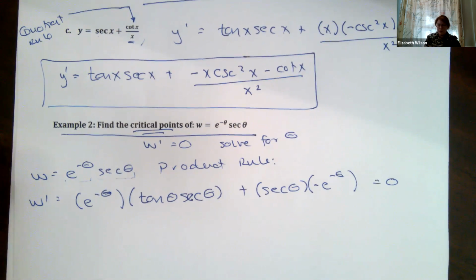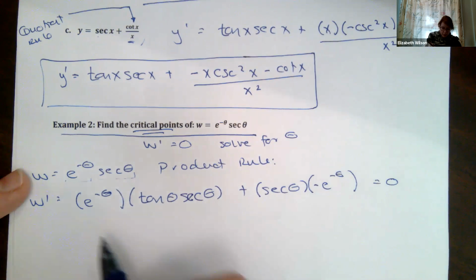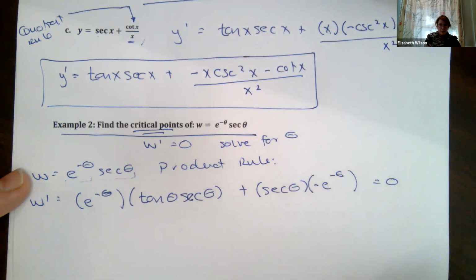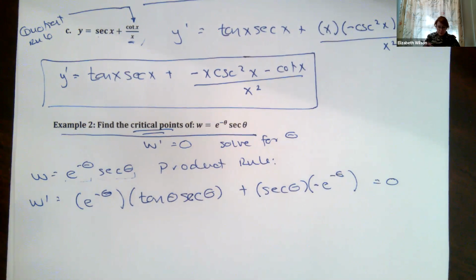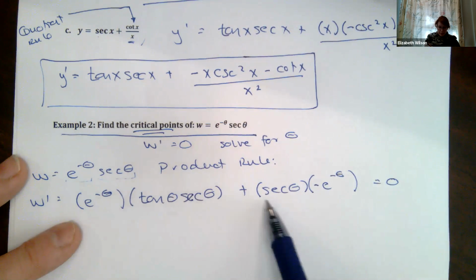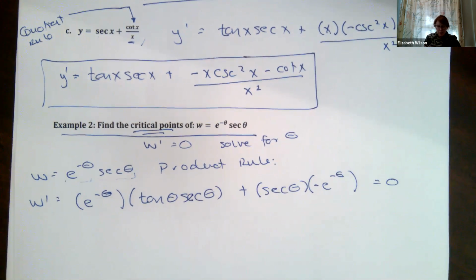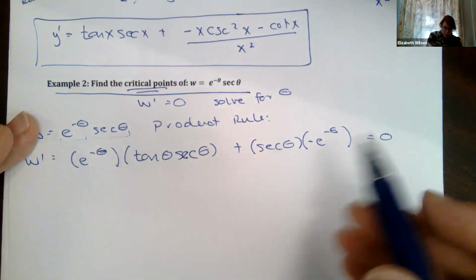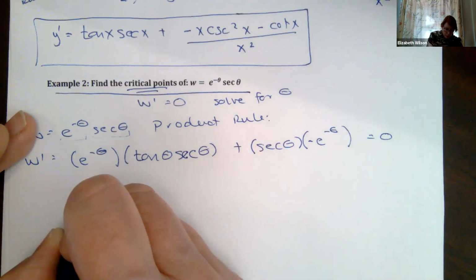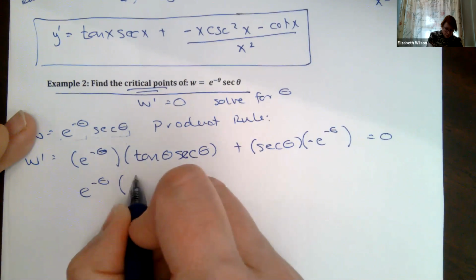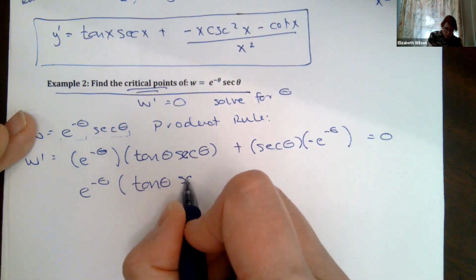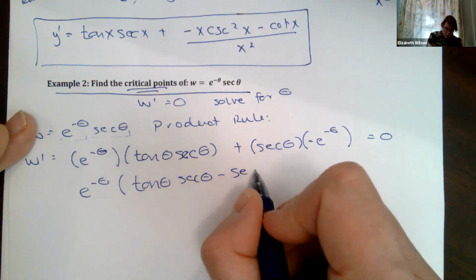Okay, so we're going to handle this like we do with algebra. So I have an e to the minus theta and e to the minus theta. I'm going to factor that out. I could factor out an e to the minus theta and a secant, but I'm going to keep all the trig in one spot. It's just a style. You can factor them both out. So I'm going to factor out e to the minus theta, and I'm going to get tangent of theta, secant of theta minus secant of theta.